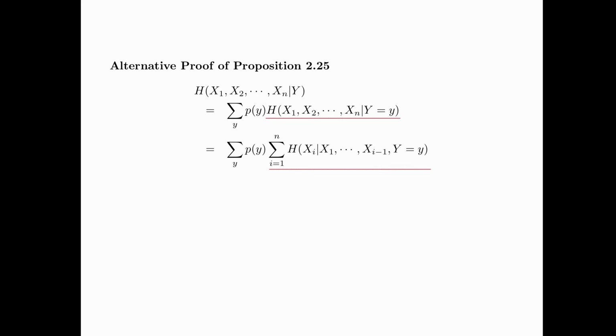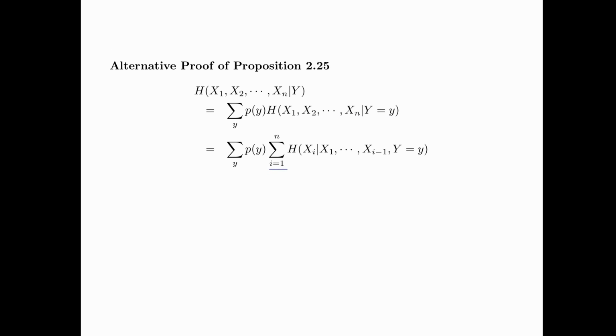Now we offer an alternative proof of Proposition 2.25, which gives different insights. First, the conditional entropy of X1, X2, up to Xn given Y can be written as the summation over y of p(y) times the entropy of X1, X2, up to Xn conditioning on a particular y. Because we are conditioning on a particular y, we actually can apply the unconditional version of the chain rule to obtain the summation from i equals 1 up to n of the entropy of Xi given X1, X2, up to Xi minus 1 and a particular y.